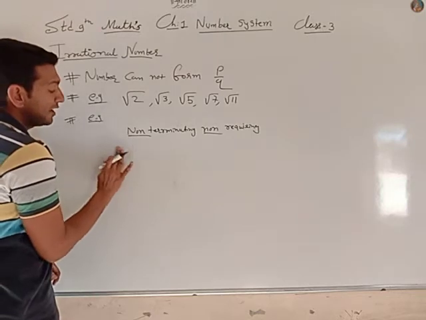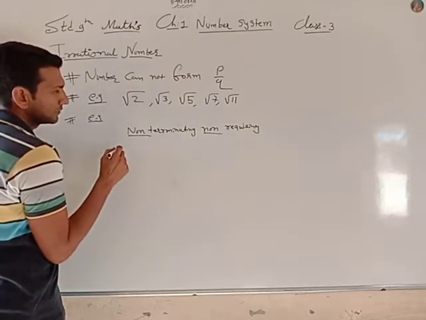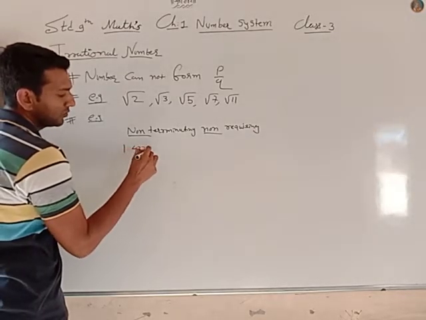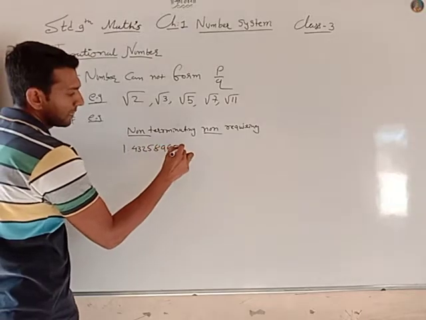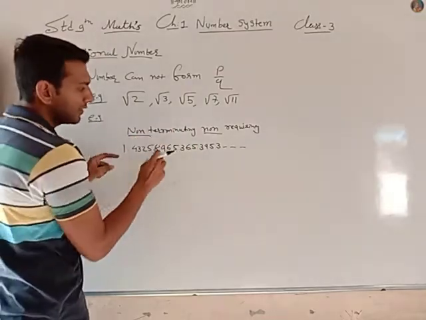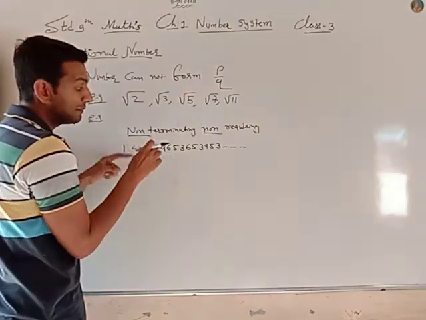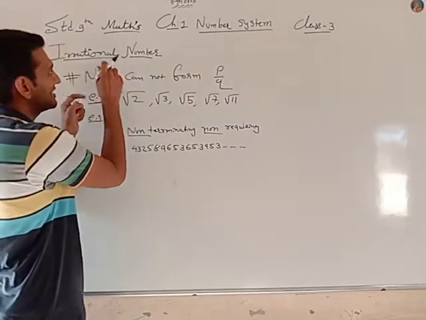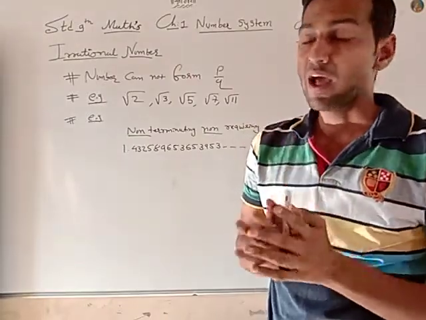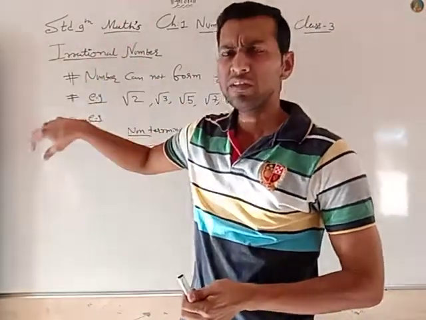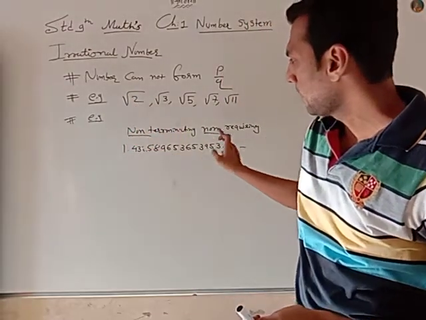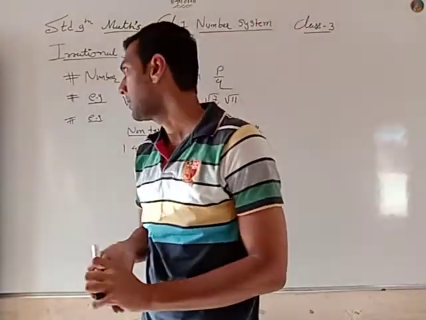Like the value of pi. Suppose the value of pi, any value, let's take 1.432866. This number is non-terminating, continuous, and non-recurring means repetition is not there. So this type of number is an irrational number. My dear student, always keep in your mind, if you cannot find the square root, it is an irrational number. A non-terminating non-recurring number is an irrational number.